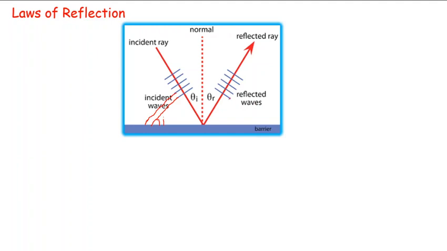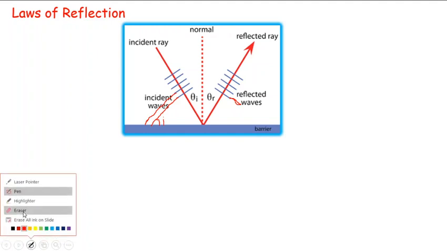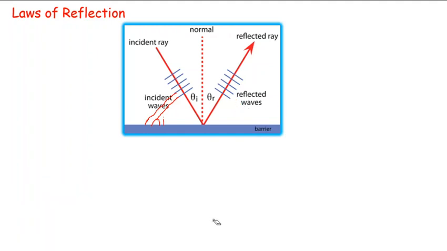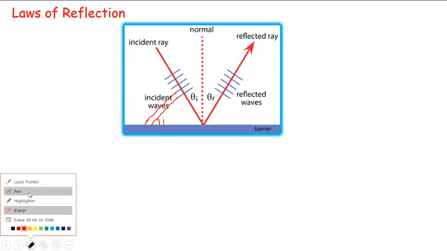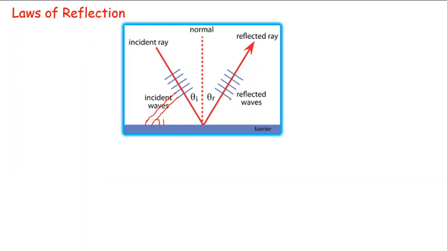Similarly, the angle between the reflected wave front and the reflecting surface. I need to draw it straight but I am not able to. Okay, this is our reflected wave front. The angle between the incident wave front and the reflecting surface, similarly, the angle between the reflected wave front and the reflecting surface, this is our angle of reflection.